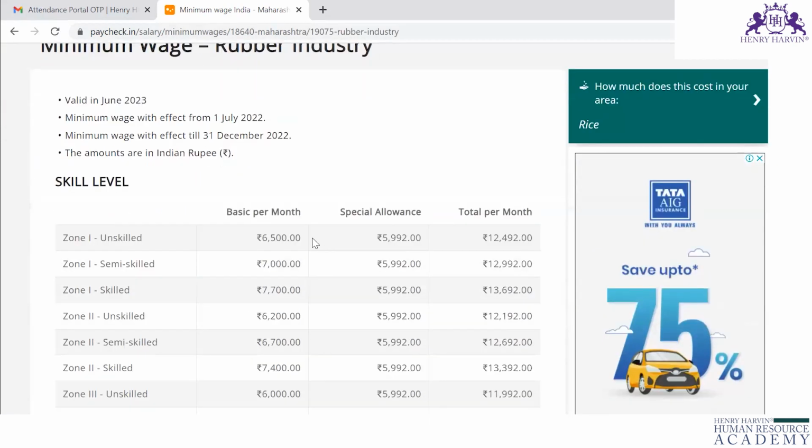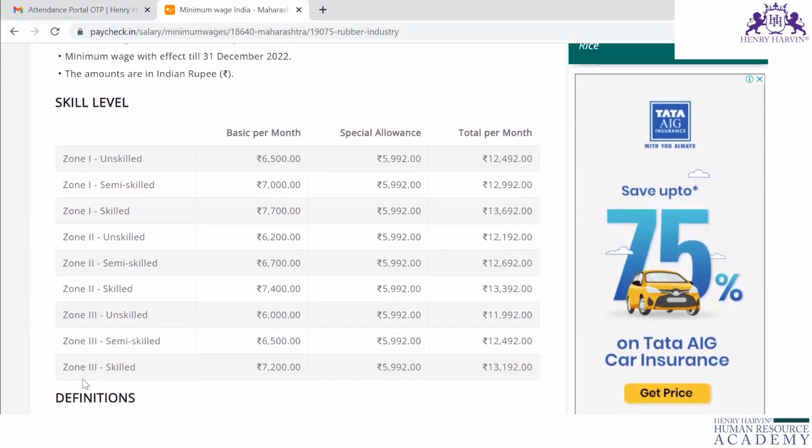And it will show you zone 1, zone 2, zone 3. You have to find in which area your establishment is situated. You have to check with your municipality whether it comes under zone 1, zone 2 or zone 3.